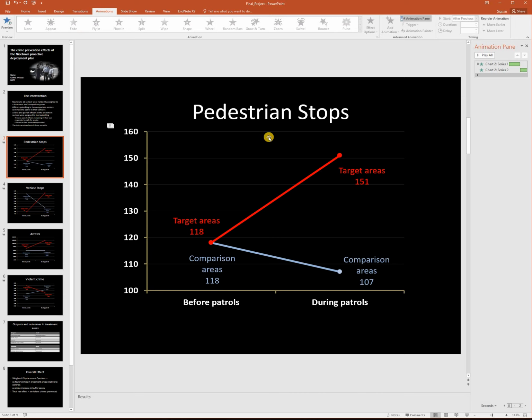I just wanted to point out that the way I had these lines appear separately and timed is through animations. I did that so that when I'm talking about the intervention, this is happening behind me as I talk. My audience can listen to the words I say about what officers did, and they can also get this visual, happening in real time.